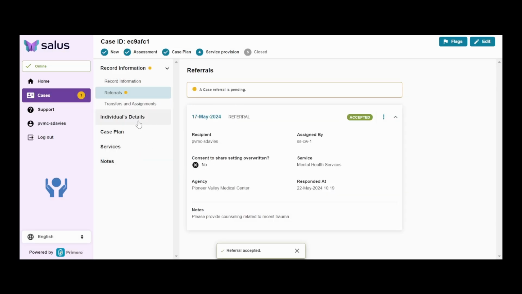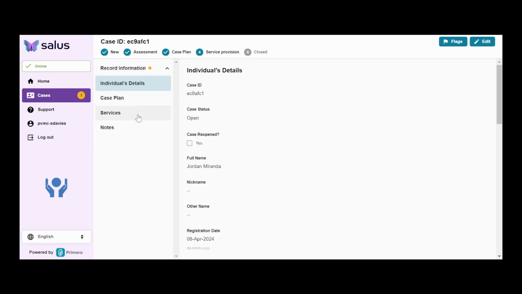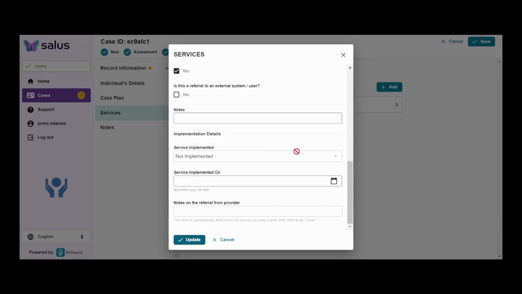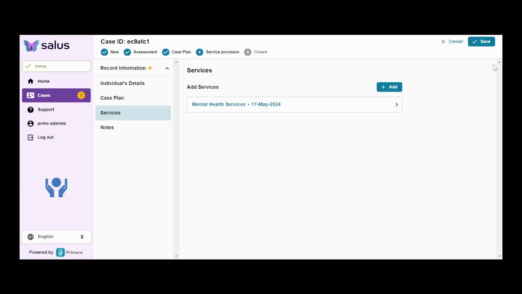You'll notice I can only see a few forms on this case. Users see different forms on cases based on their roles. Because I'm a service provider, I will only be able to see and update information relevant to my job.